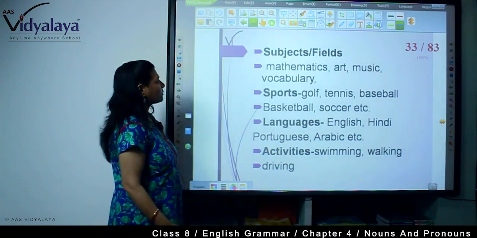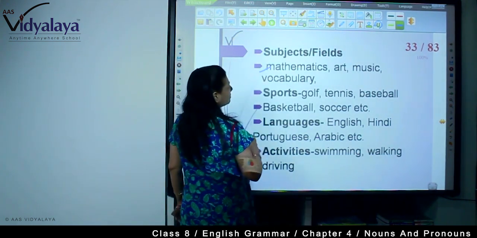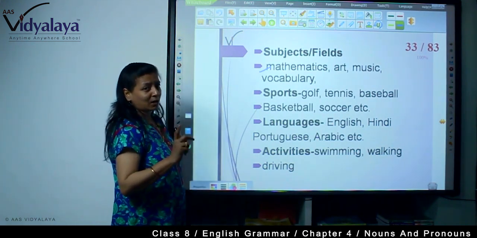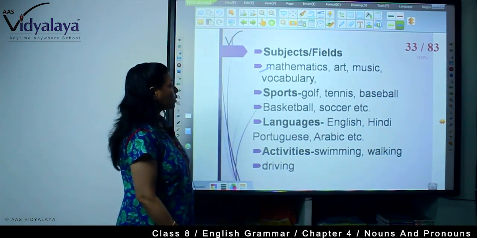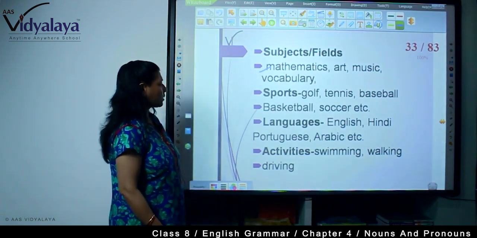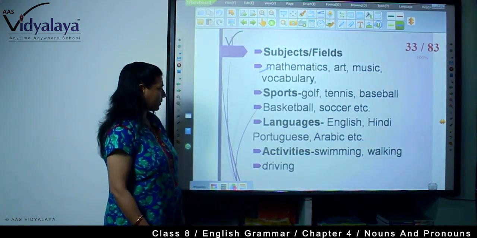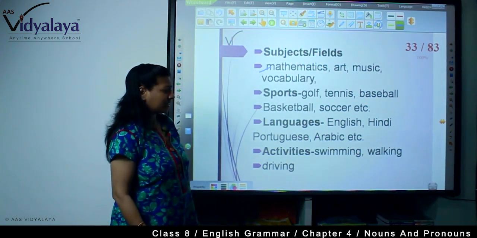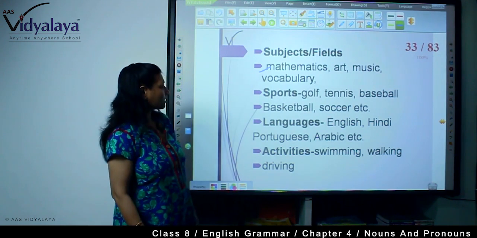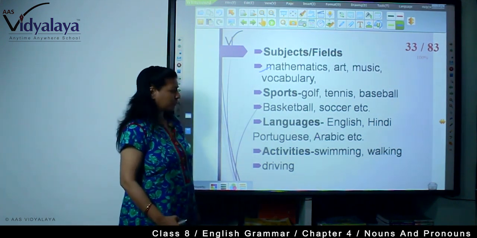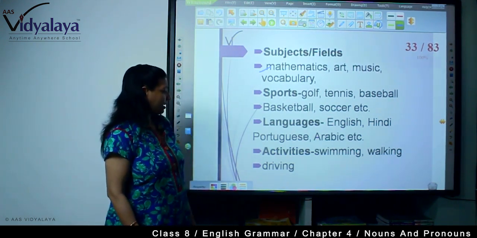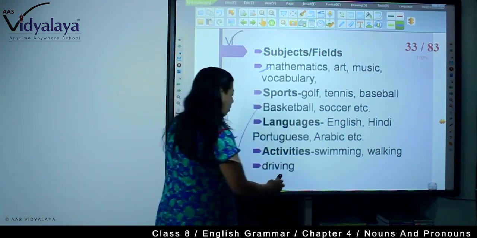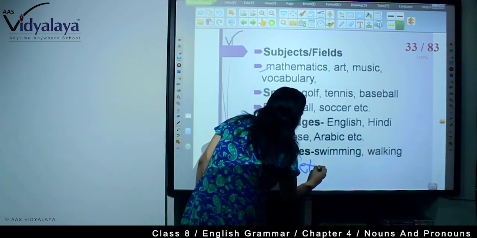Subjects and fields, for example, mathematics is a subject, and art, music, vocabulary are fields. All these are uncountable nouns with a singular verb. Sports: golf, tennis, baseball, basketball, soccer, etc. Languages also: English, Hindi, Portuguese, Arabic, etc. Then activities: swimming, walking, driving. All these are uncountable nouns.